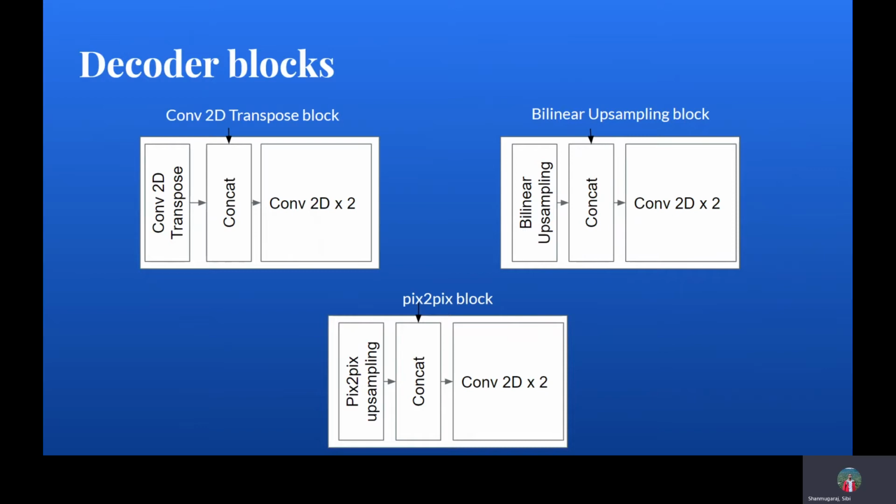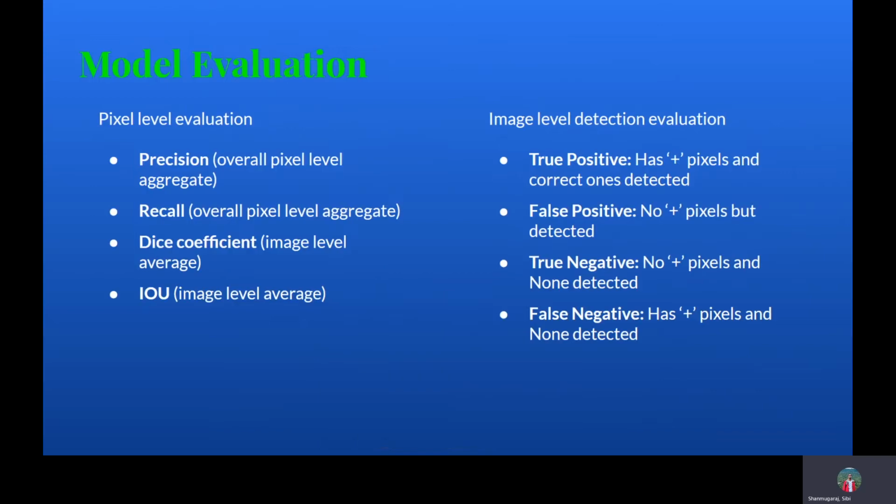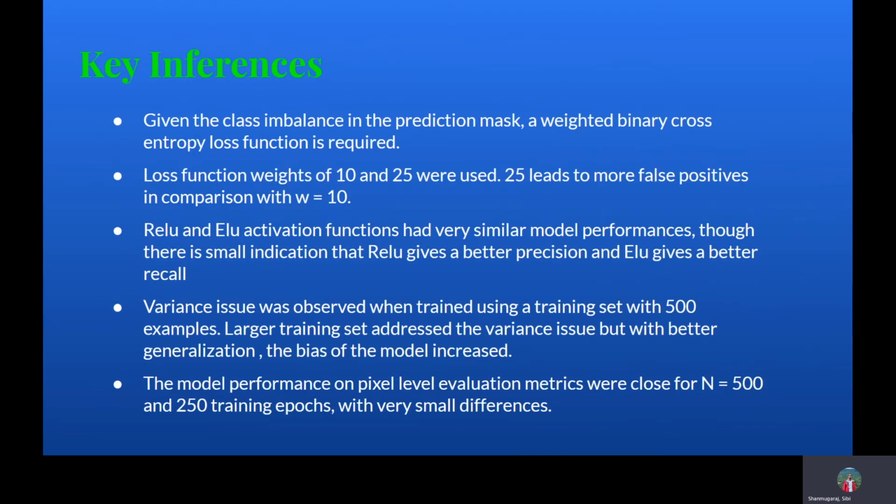For the decoder portions, variations involving 2D transpose convolution and bilinear upsampling were used. Upsampling blocks from the pix2pix model were also tried out. Models were evaluated in two ways, one at the pixel level and the other at the image level detection power. Performing evaluation at the image level adds another dimension where we can make better sense of the practicality of the model output. Here we have the key observations from the work.